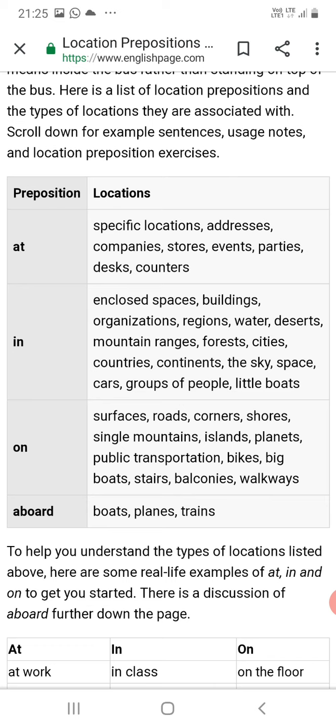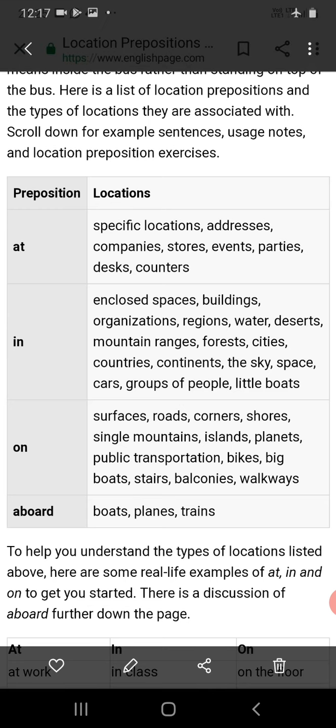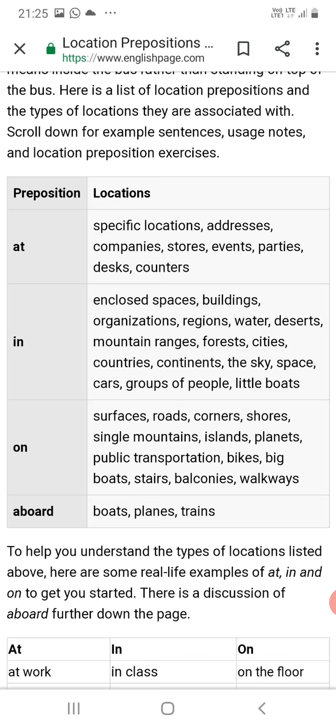On is used for surfaces, roads, then corners, then shores, single mountains, islands, planets, public transportation, bikes, big boats, stairs, then balconies and walkways. For that we can use on. It is denoting the direction also, above that surface. And aboard for boats, planes, trains, aboard in planes, right?